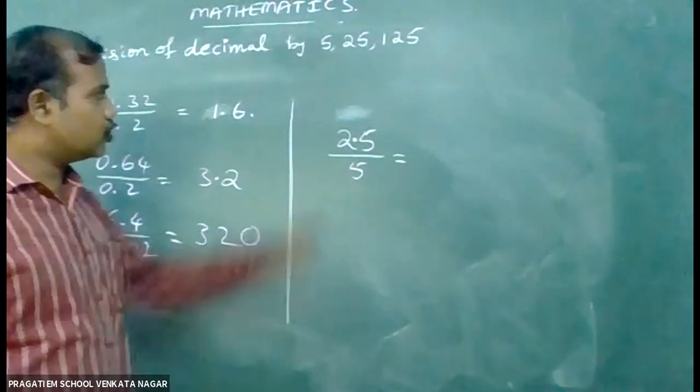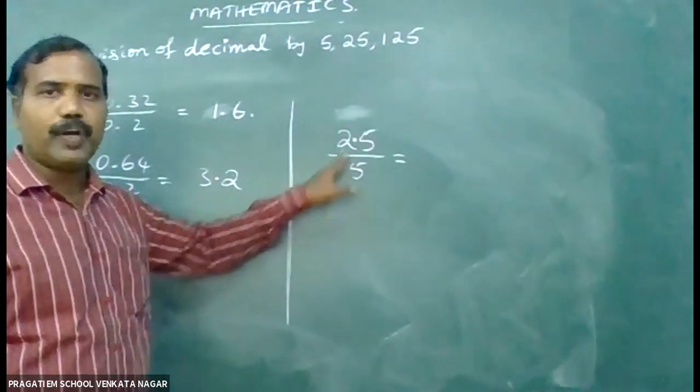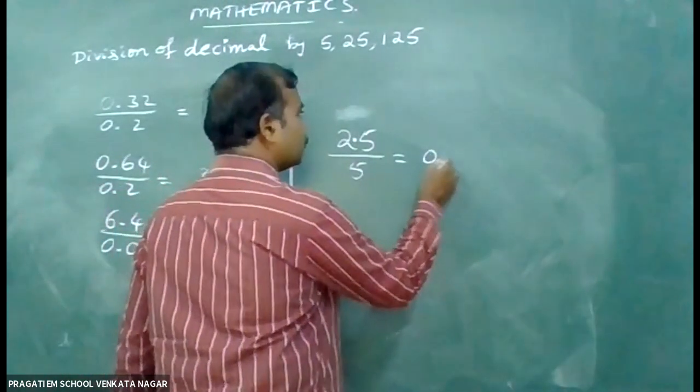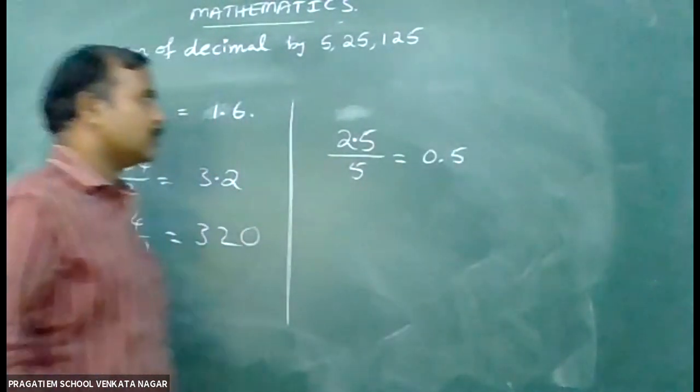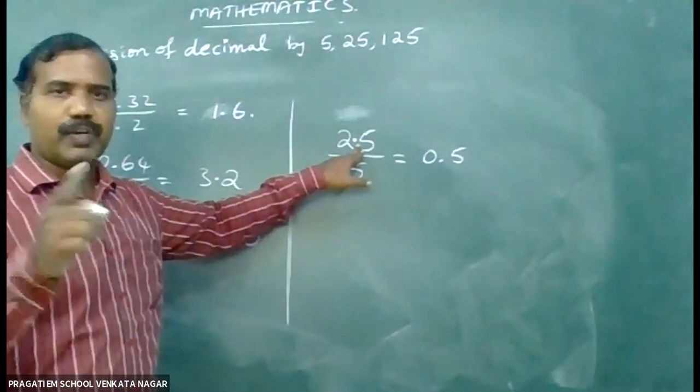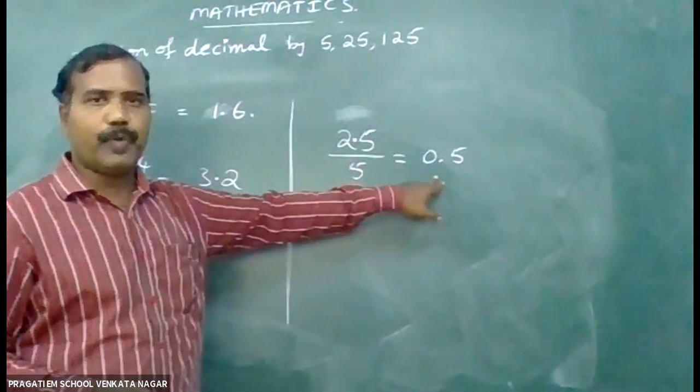2.5 by 5. 0.5. Because in the numerator there is one decimal place, that's why I have kept 0.5.